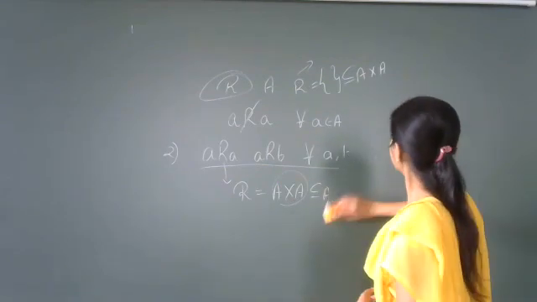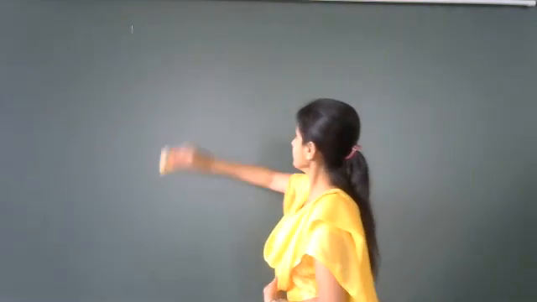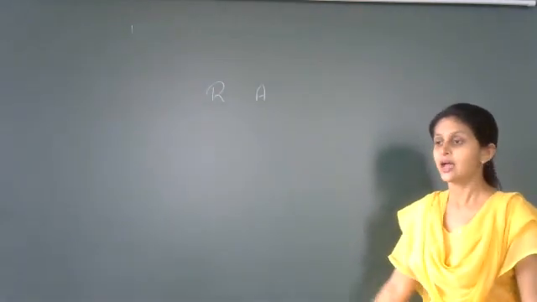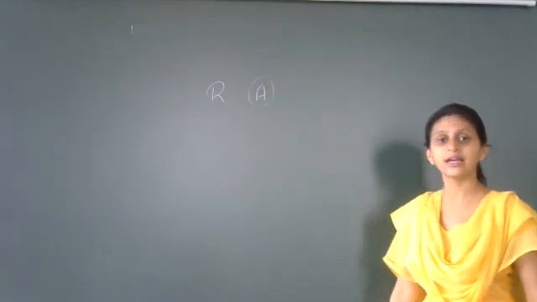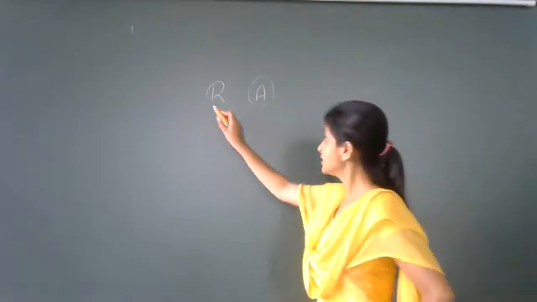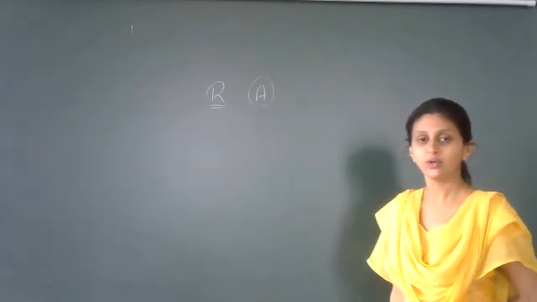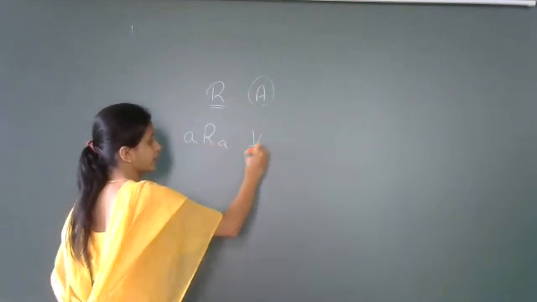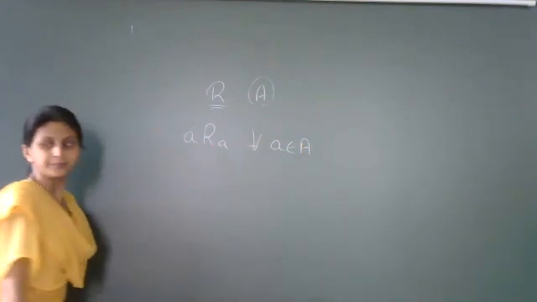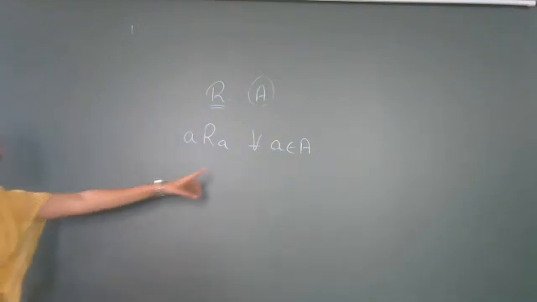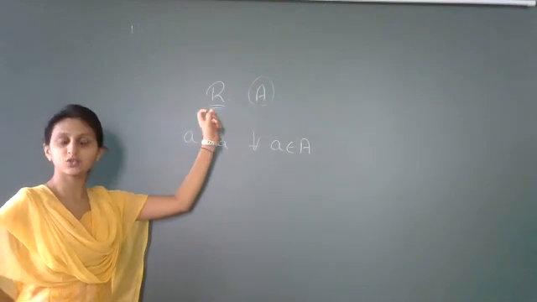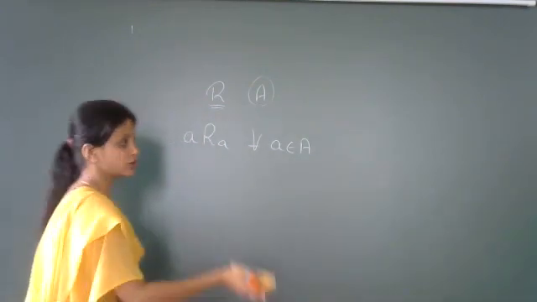Lastly, what we learned? We learned about reflexive relation. In reflexive relation, what is it, students? If we define a relation R on a non-empty set A, then if every element of the set A is related to itself, then you say that such a relation is called a reflexive relation. Mathematically, it is written as A is related to A for every A belonging to A. That means every element of the set A is related to itself. Then such a relation is called a reflexive relation. Now let us see a few more examples of this reflexive relation.